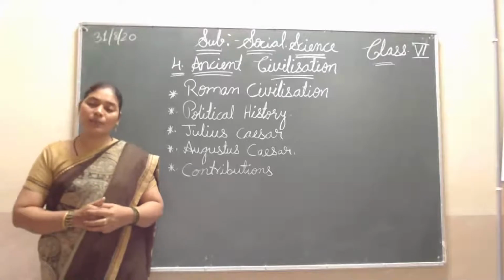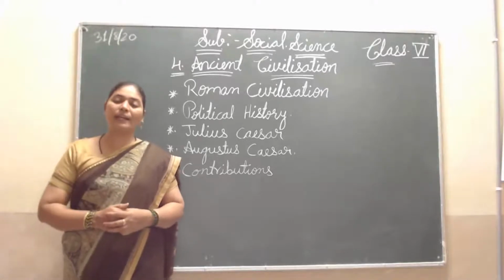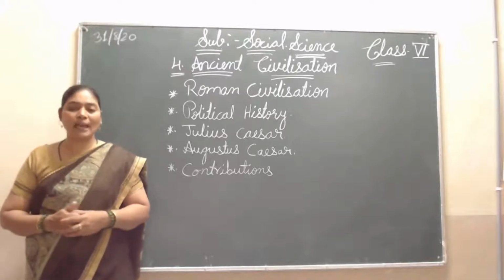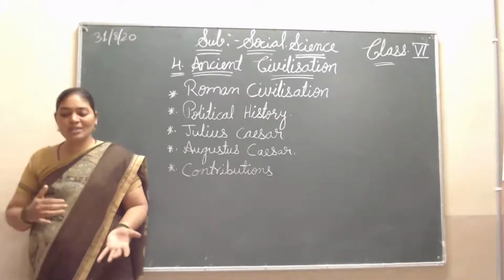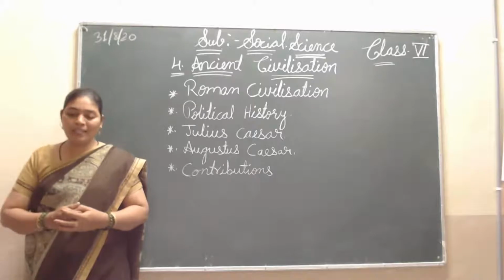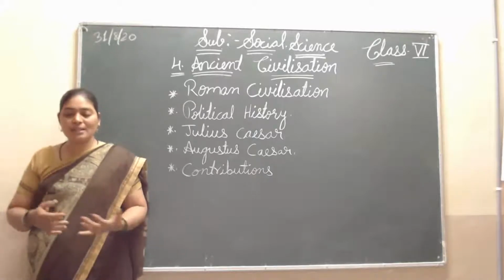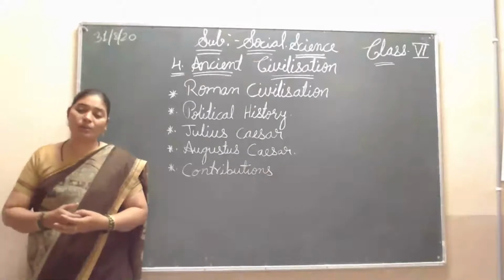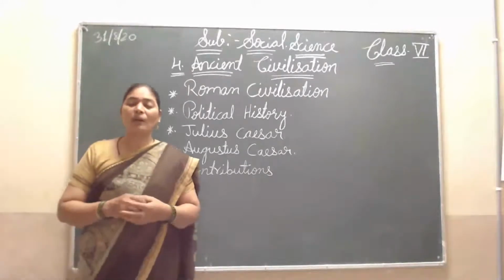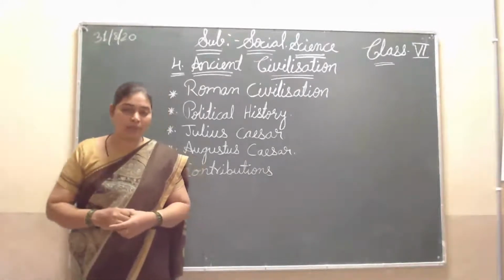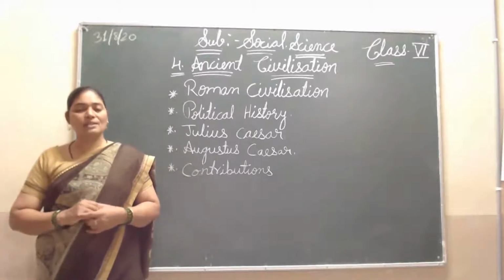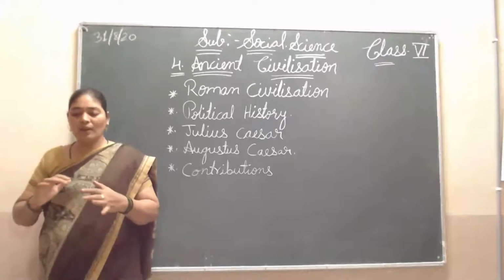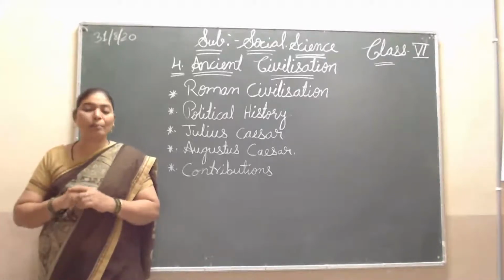When Augustus Caesar was ruling, Jesus Christ also lived in his time. Augustus Caesar introduced many social reforms and other rules. At that time his rule was very peaceful, with no crime or any problem among his subjects. He maintained it very nicely, so his rule was called the Roman peace.